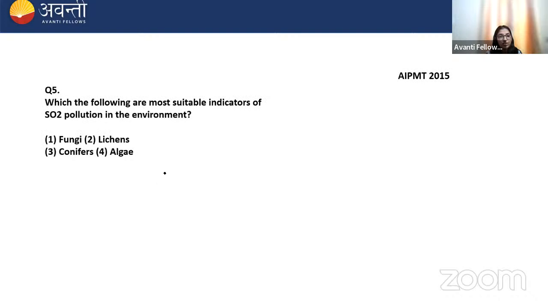Next one is, which of the following are most suitable indicator of sulfur dioxide pollution in the environment? I hope everybody can answer this now. One is fungi, second lichen, third conifer, fourth algae.